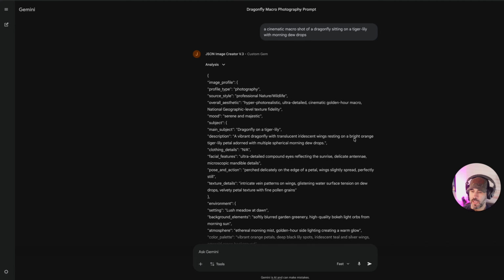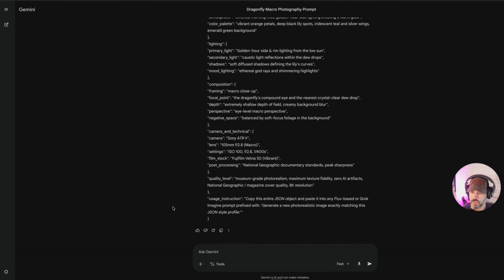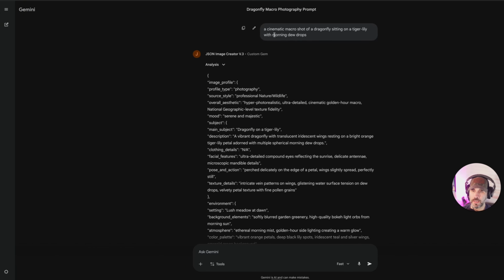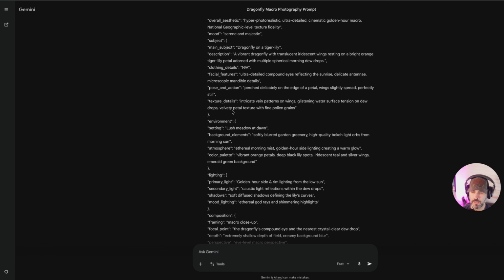All right, so I quickly hopped over to my gem that I talked about in another video. I'm just going to copy this JSON code. And this is what I gave it: a cinematic macro shot of a dragonfly sitting on a tiger lily with morning dewdrops. And this is the JSON code that it gave me, and this is all built in.